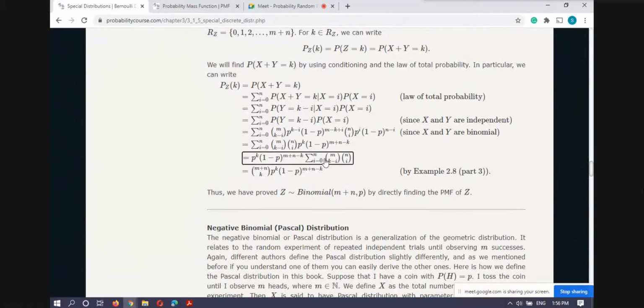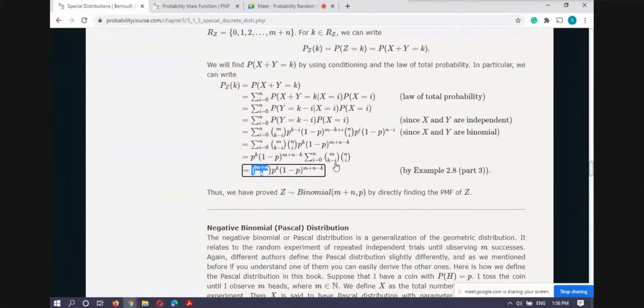So you are having this, and if you expand this summation, you will get this, because this is mC(k minus i) and this is nCi, and if you expand this and add, you will get (m plus n)Ck.